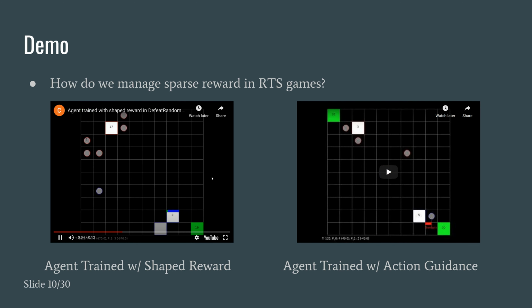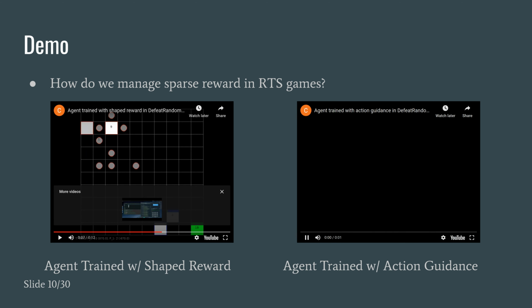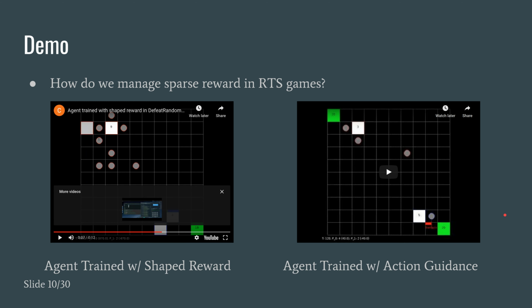Here on the left, you have the agent trained with a shaped reward that learns a lot of good behaviors, but does not learn to win the game as fast as possible. On the right, you have the agent trained with action guidance. The video finishes within 1 or 2 seconds because the agent does a worker rush and just finishes the game within 1 or 2 seconds, which is one efficient way to win the game as fast as possible.